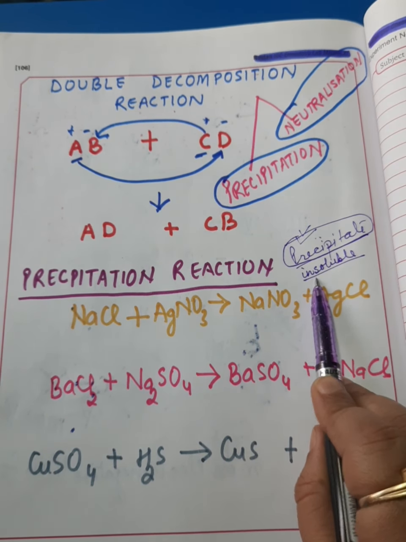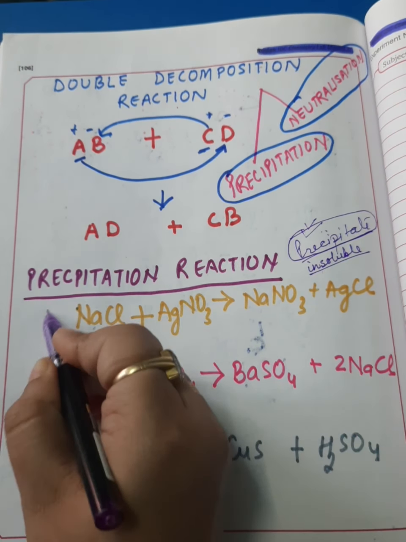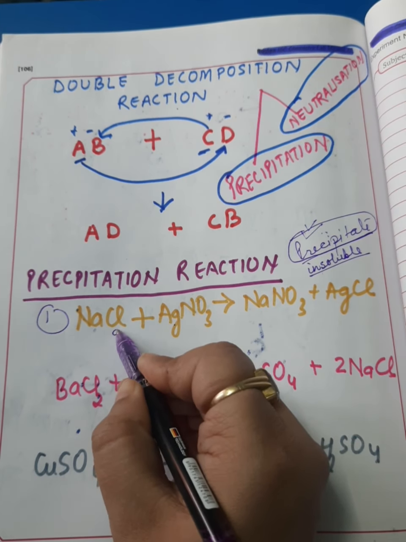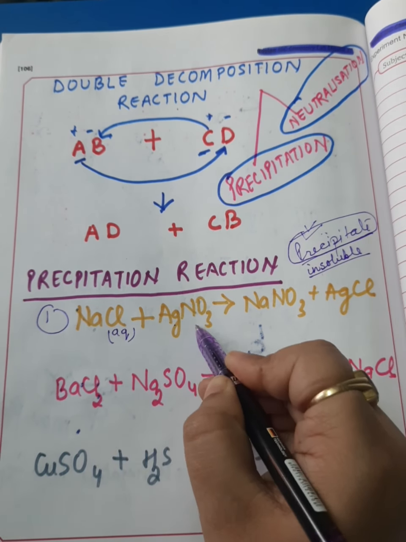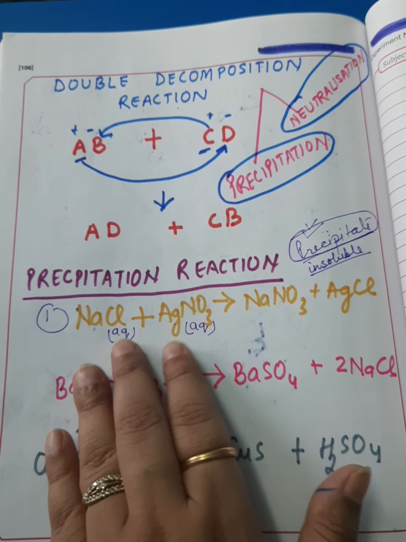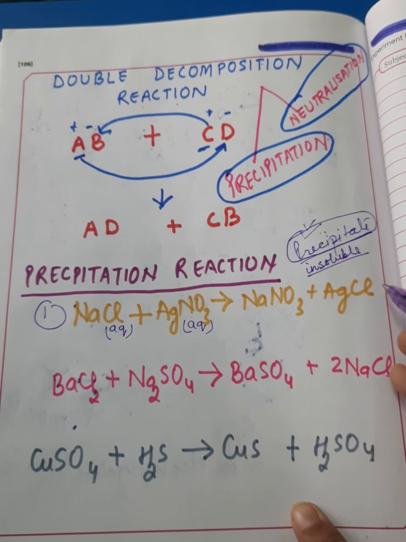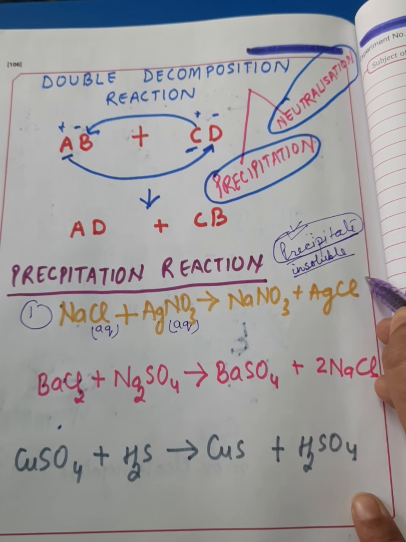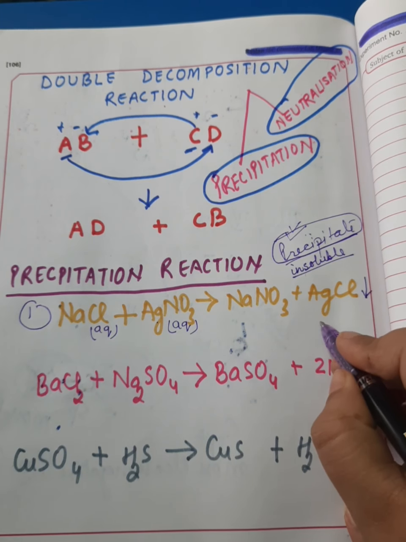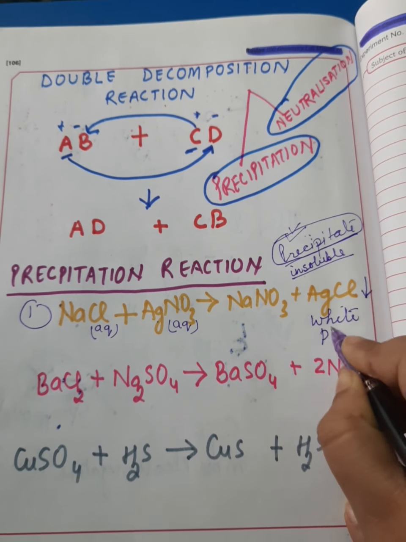Now to explain this, I have written here three examples. Let's have a look at these examples one by one. This is the first example, dear students. In this first example, there are two chemicals. One is sodium chloride in its aqueous form, which reacts with silver nitrate in its aqueous form. When these solutions are mixed together, we see a white colored substance settling down. This white substance is none other than the white precipitate of silver chloride.